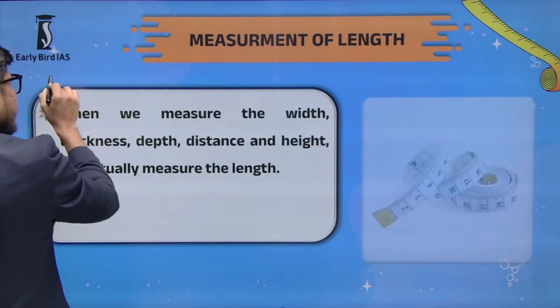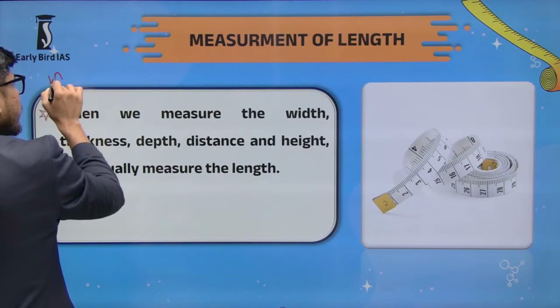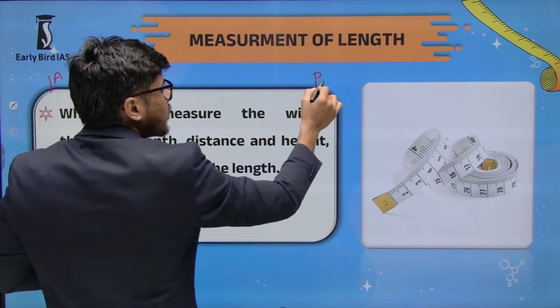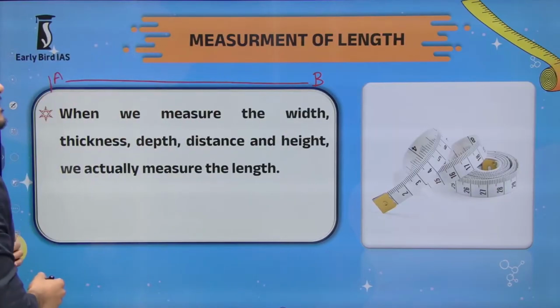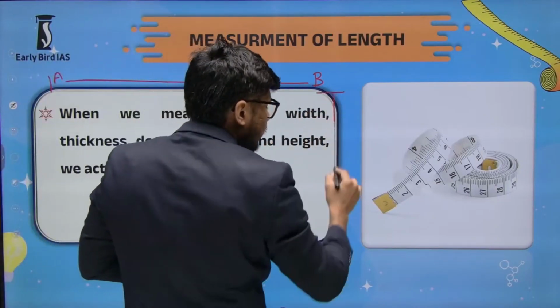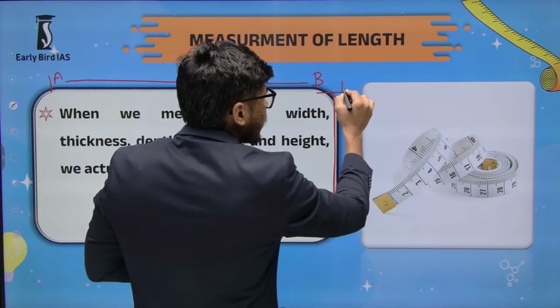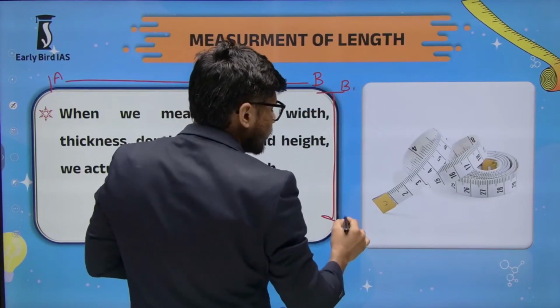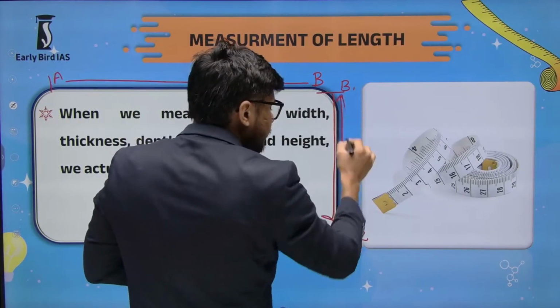Let us call this point A, and this is point B. So I am actually measuring the distance. If I am measuring the width, from this point B1 to B2, I am also measuring the length.